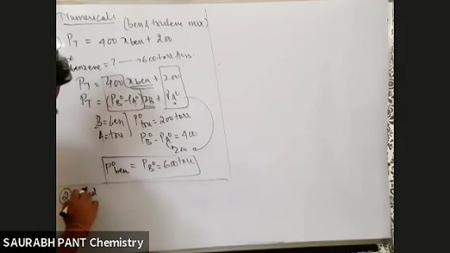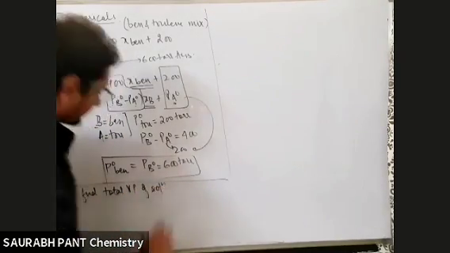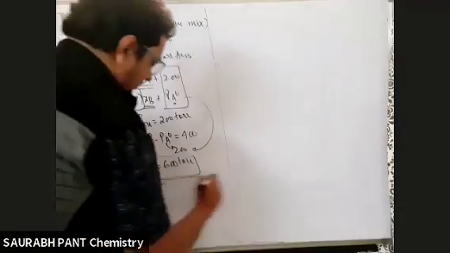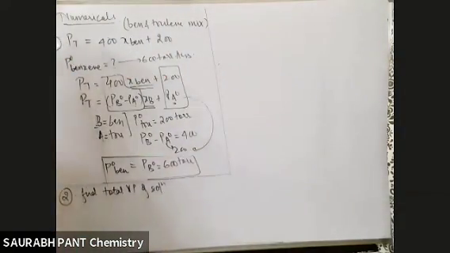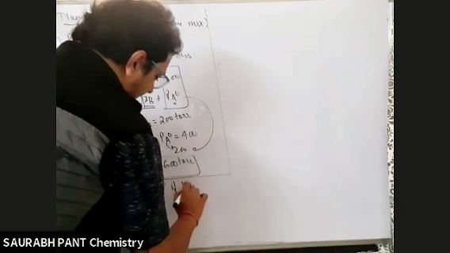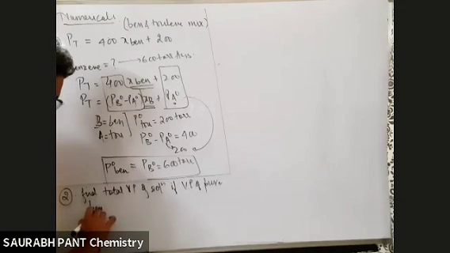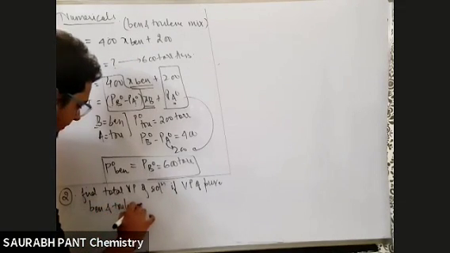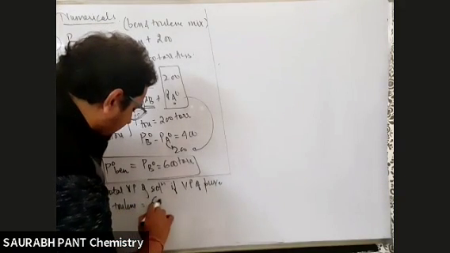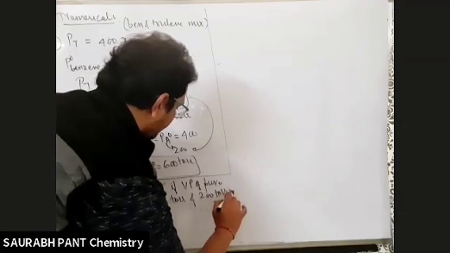Find the total vapor pressure of solution if the vapor pressure of pure benzene and toluene is 600 torr and 200 torr respectively.